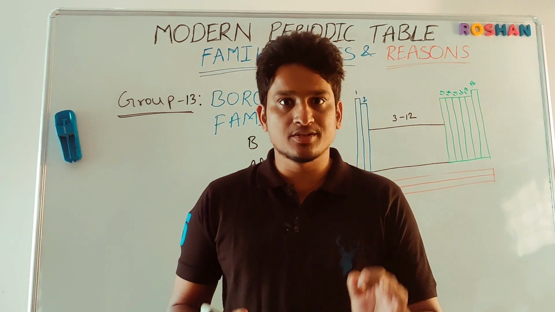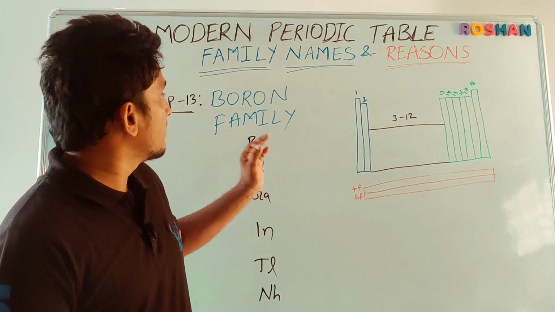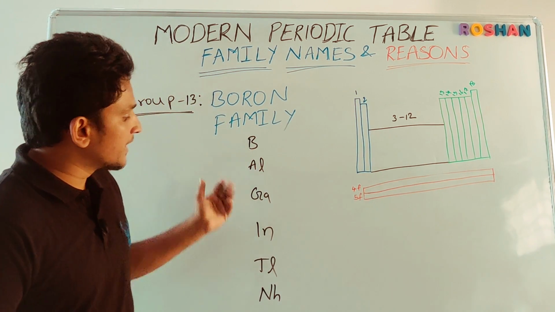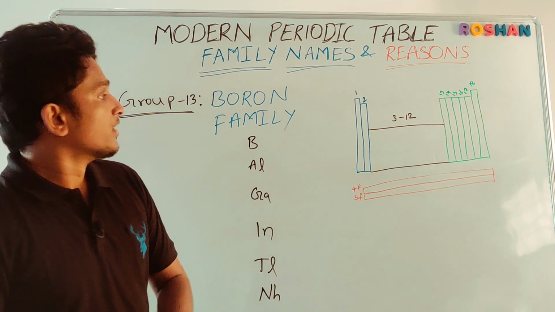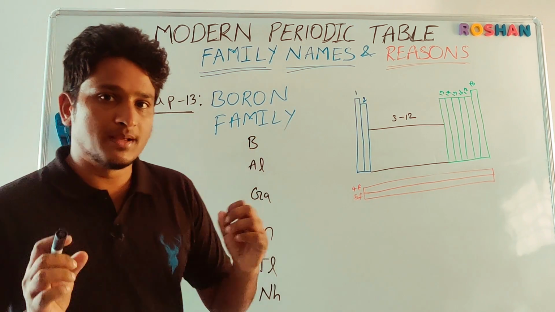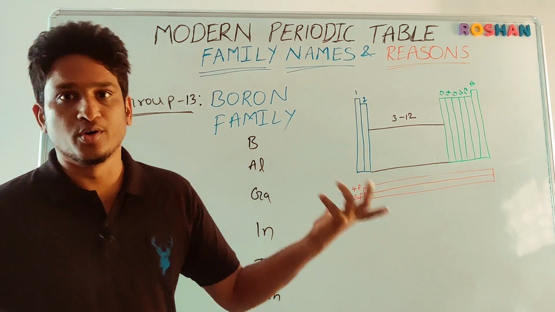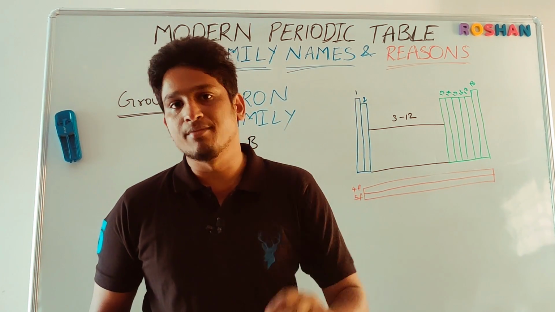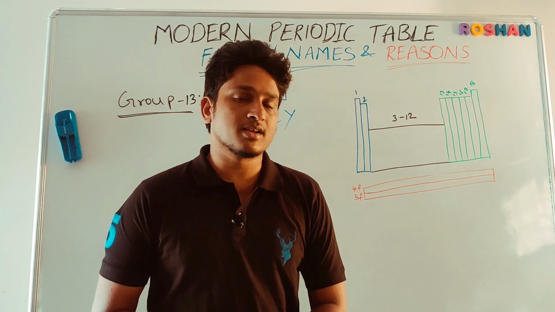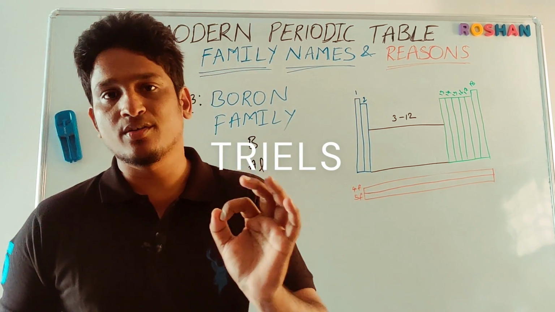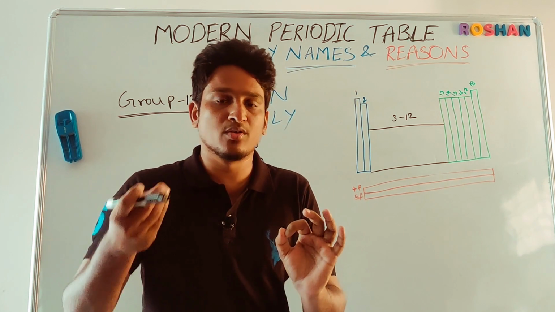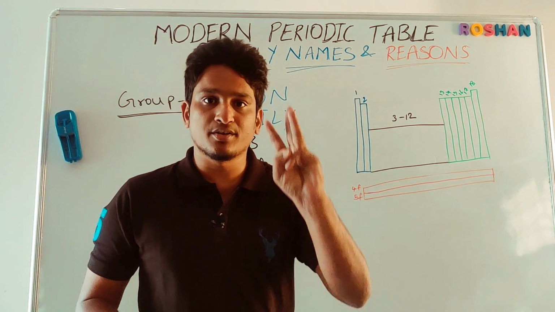Next, group number 13, students. Group number 13 elements are called the boron family, and the elements are boron, aluminium, gallium, indium, thallium, and nihonium. These elements are called the boron family because the group starts with boron. They belong to group 13 and their valence electrons are 3. The valency is 3. Sometimes these elements are also referred to as triels. Why? Because they belong to group 13.